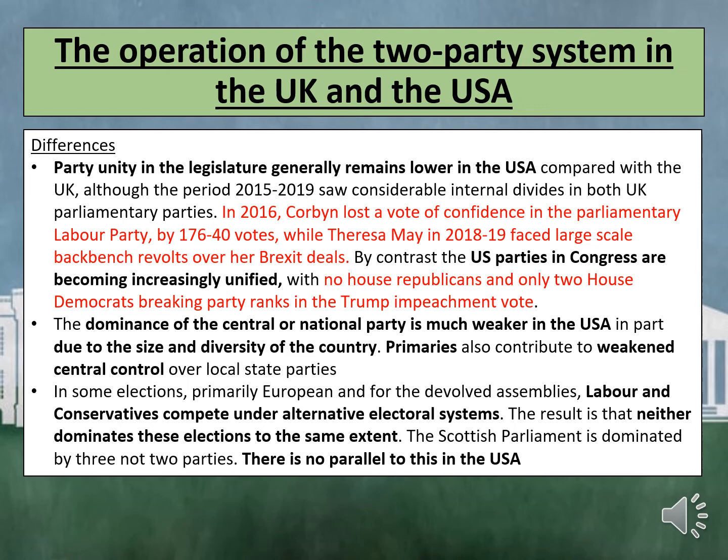The dominance of central or national parties is much weaker in the US, in part due to the size and diversity of the country. Primaries also contribute to a weakened central control over local state parties. In some elections, primarily European and for the devolved assemblies, Labour and Conservatives compete under alternative electoral systems. The result is that neither dominates these elections to the same extent. The Scottish Parliament is dominated by three, not two parties. There is no parallel to this in the USA.